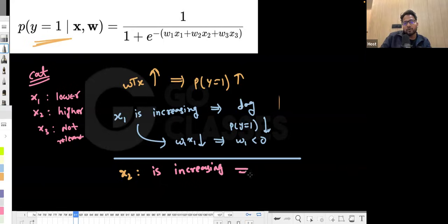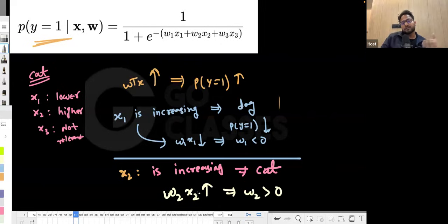Then you want to give it to cat, which means the probability wants to increase, which means you want w2 x2 to increase. W2 to x2 you also want to increase, which means w2 should be greater than 0, right? Only whenever x2 is increasing will w2 x2 be increasing, if w2 is greater than 0. So W1 less than 0, W2 greater than 0.